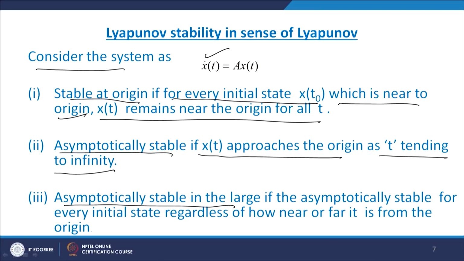Another point is asymptotic stability in the large. If for every initial state the trajectory moves towards the origin, then we say the system is asymptotically stable in the large.